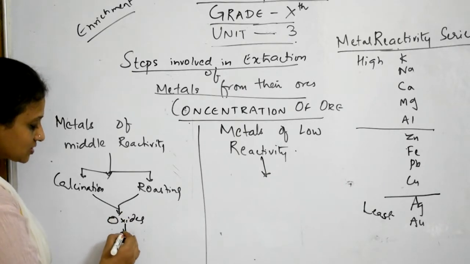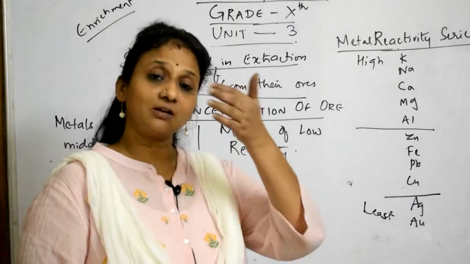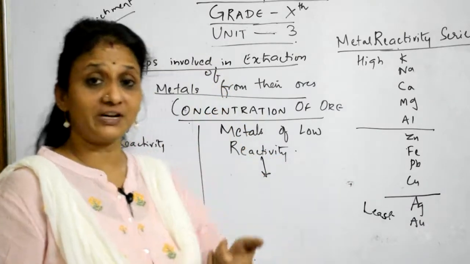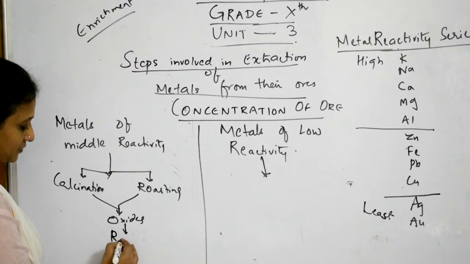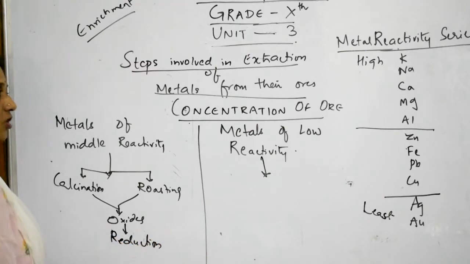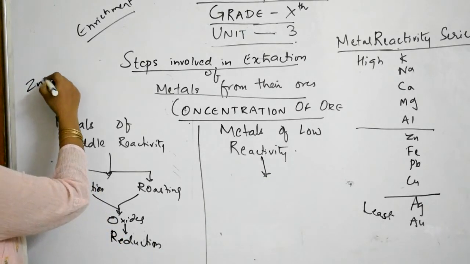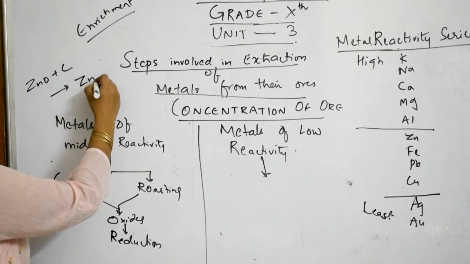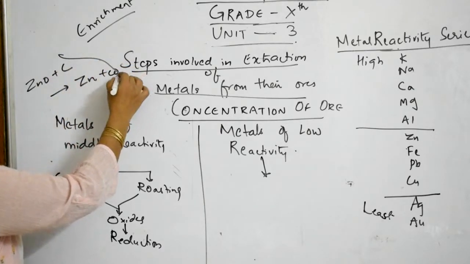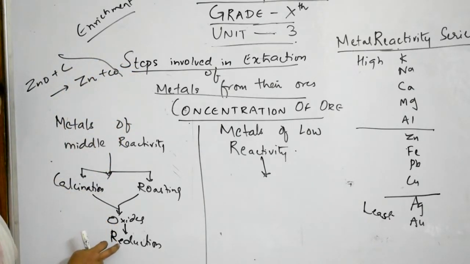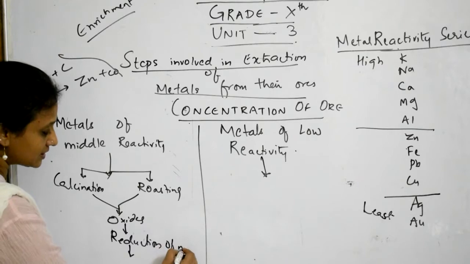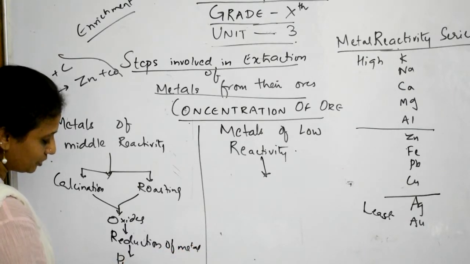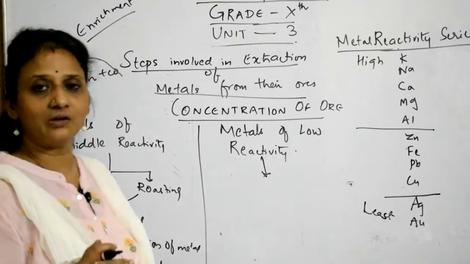What will I be doing? I will take this oxide, and from that oxide I need to purify it, isn't it? So from the oxide I am going to take it for a process, first reduction. I need to reduce it. The oxide will be reduced. For example, if zinc oxide is there, I'll use carbon and convert it into zinc, and carbon monoxide goes out. So the oxide will undergo a process called reduction. After the reduction of the metal, I'll take it for purification or refining. So these are the different steps: purification or refining of these metals.